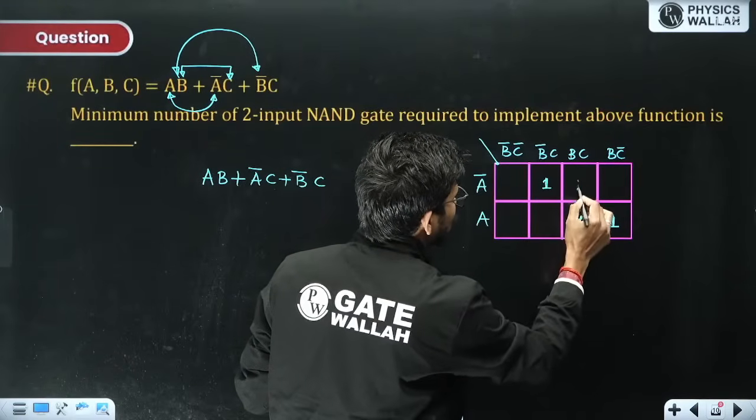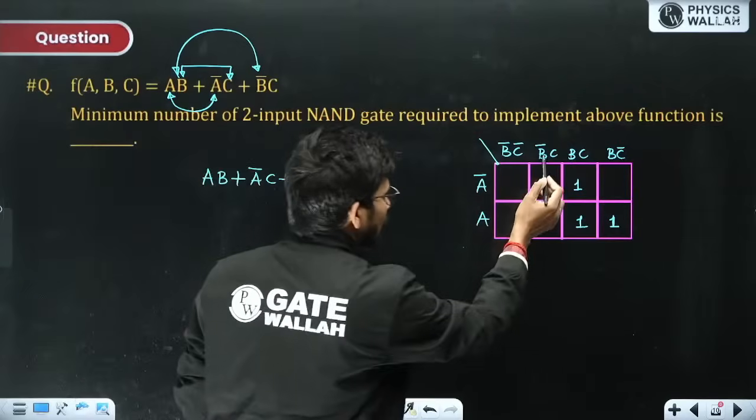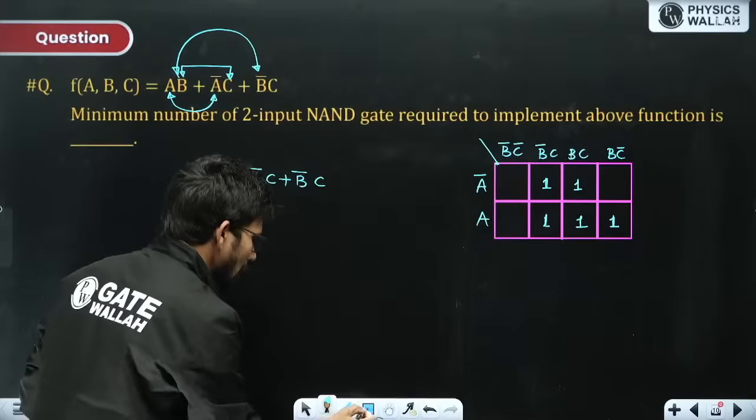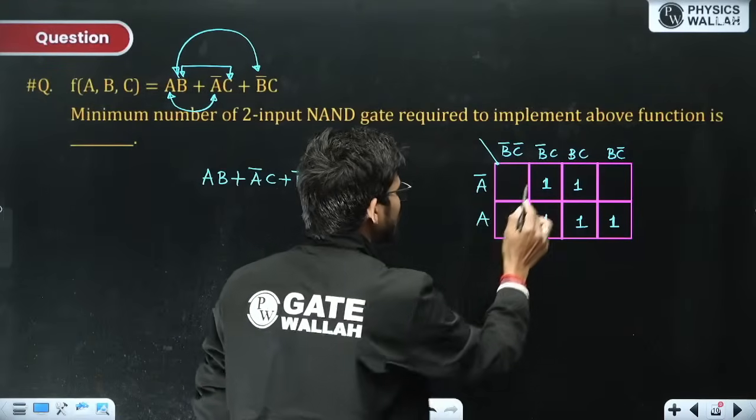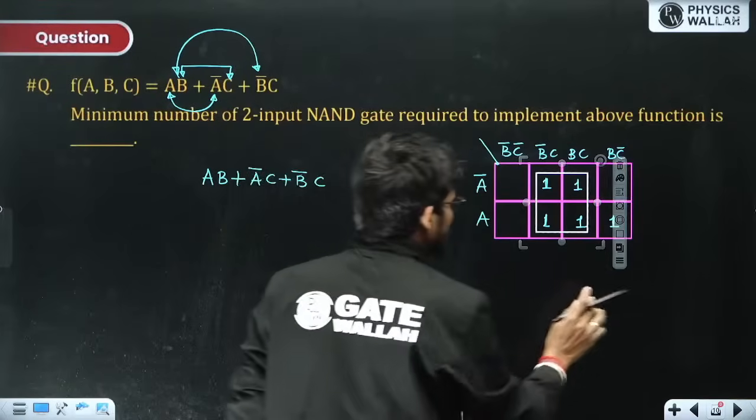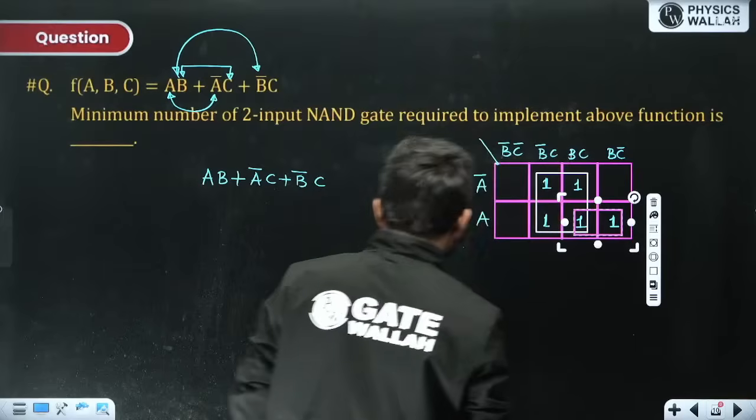So here also a pair is formed, B bar C. Here, this is a pair. Yeah, this pair is B bar C. Now I can solve it very easily. This is a quad, very easily, and this is a pair, my dear friends. Okay, this is a pair.